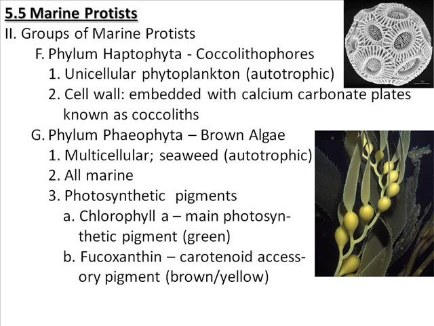All brown algae are marine, meaning they live in the ocean, and their photosynthetic pigments include chlorophyll A, and then also fucoxanthin, which is another type of carotenoid that helps out chlorophyll to absorb more light. And fucoxanthin is a brown yellowish pigment which, combined with the green pigment chlorophyll, helps make the brown algae look yellowish to olive color.